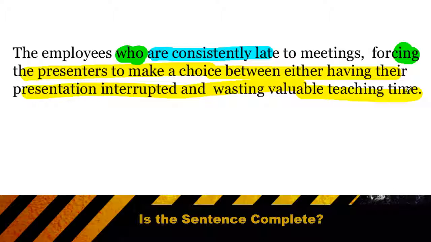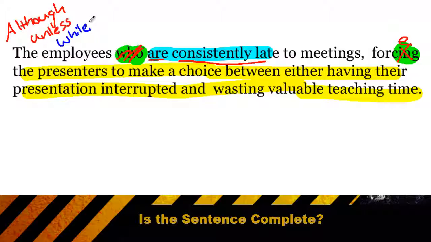To fix it, we could simply get rid of the "who," and now my "are consistently late," that's a proper verb, or I could change the "forcing" simply into "force." Either way, as long as I have a subject and a verb, then it's a complete sentence. The exception to that, however, is if certain words begin a sentence, like "although," or "unless," or "while." When I have words like although, unless, or while at the beginning of my sentence, they make my first subject and verb part of this introductory phrase.